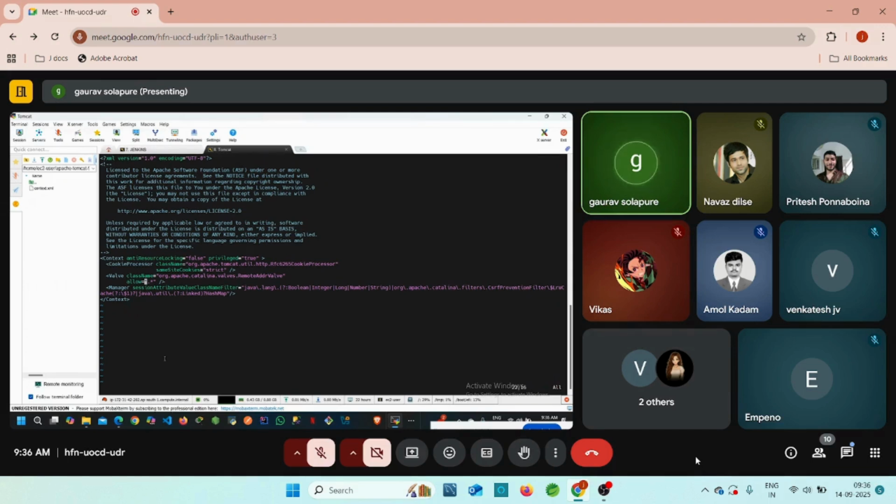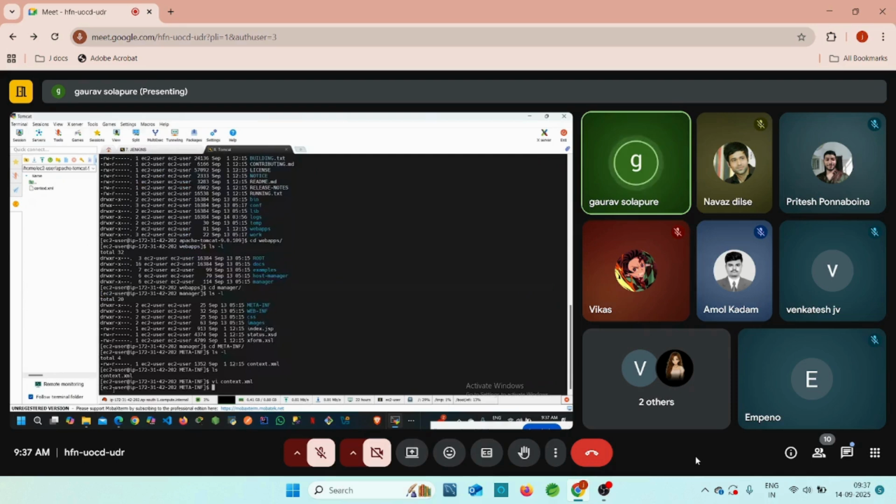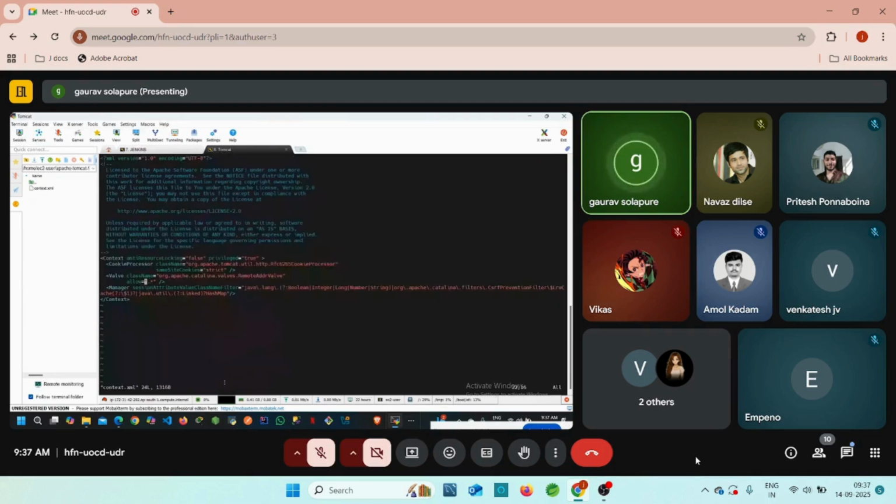Okay. Now I want to save this file. How can we save this file, guys? Just click on colon. Here the command is showing. Just focus here. Colon WQ and just click on enter. Our changes are updated into the context.xml file. If you want to check, you can again try to edit this file. Yes, our changes are reflected here, dot and star. Now let's go outside, colon WQ, click on enter.